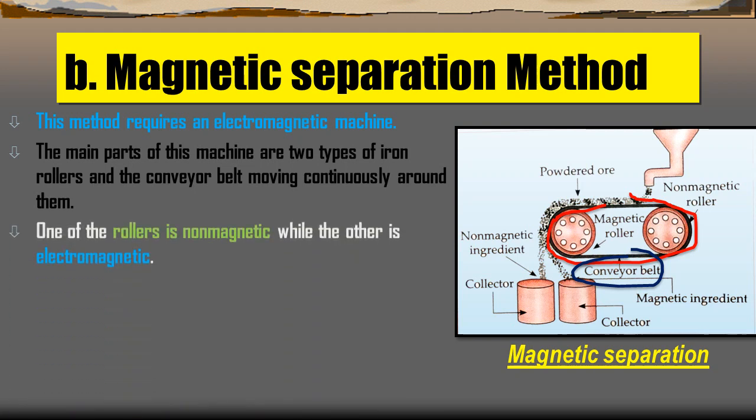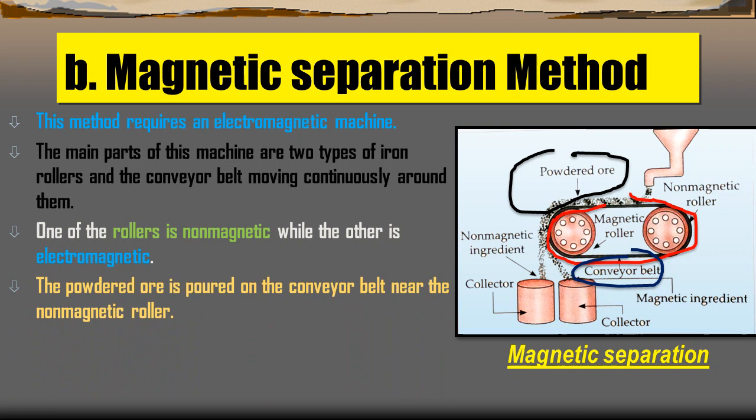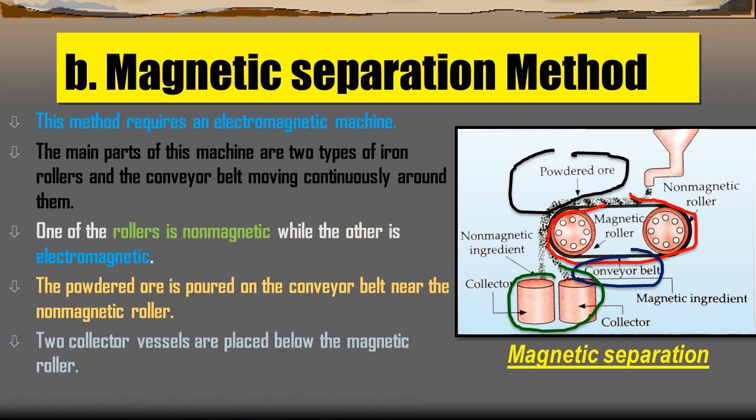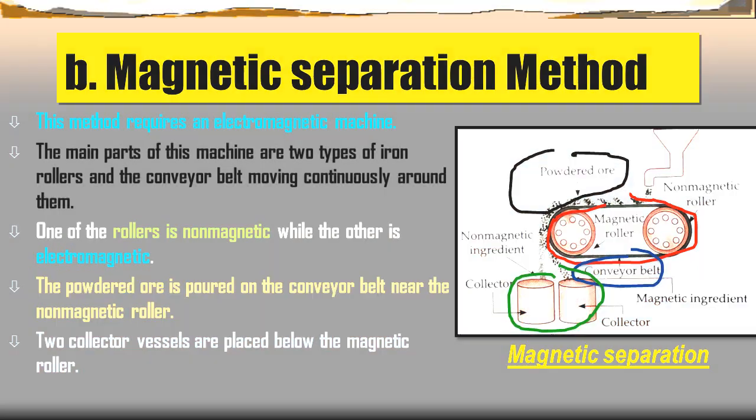And the conveyor belt moving around the rollers is non-magnetic, made up of leather or brass. The powdered ore is poured on the conveyor belt near the non-magnetic roller, and two collector vessels are placed below the magnetic roller. So this is the setup of the magnetic separation method.